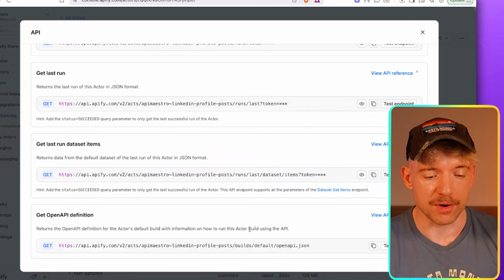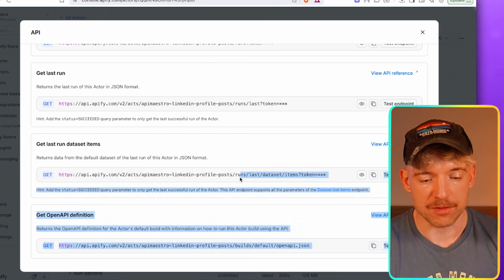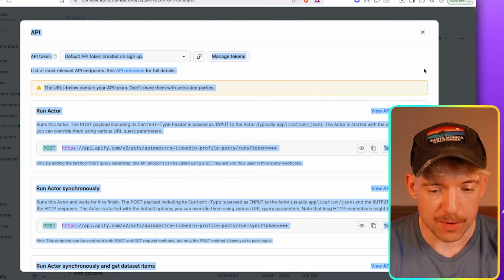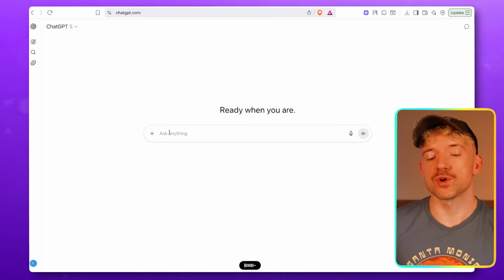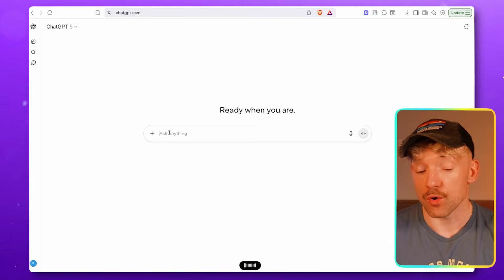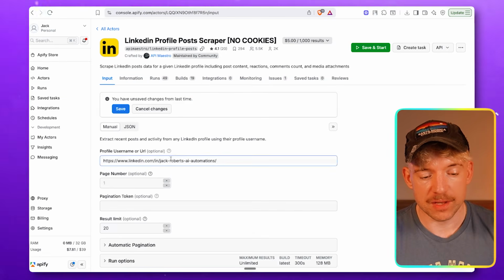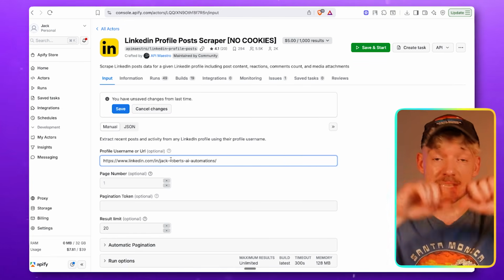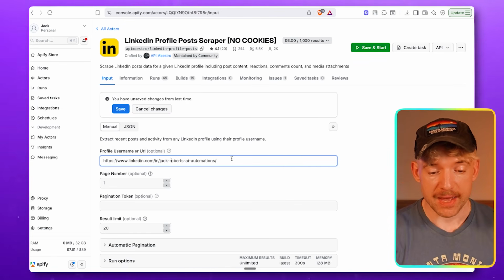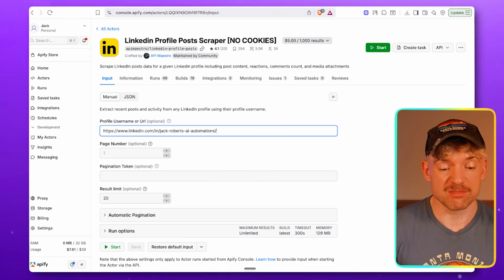So I'm going to show you something really cool you can do right now. If you're ever unsure on how the hell do I actually make this, I want you to copy all of this like so. I want you to head over to ChatGPT. Hey bro, I want you to create me a curl request based on all of this information, okay? And then you paste. Now on this itself, guys, what you need to enter here is basically just the link to your LinkedIn. And if you want to add competitors to get competitor analysis, you can do that too.